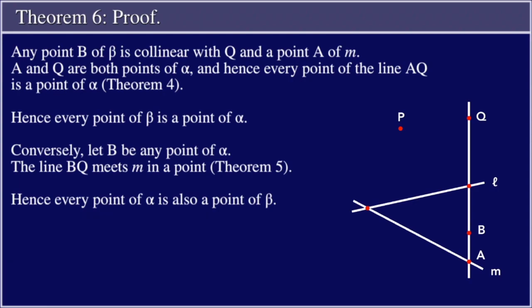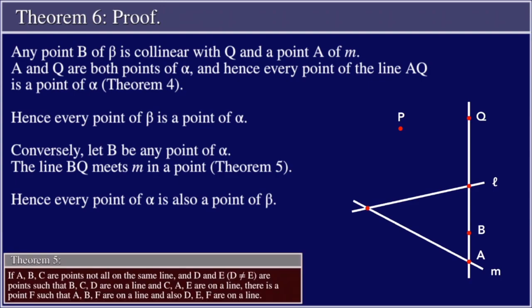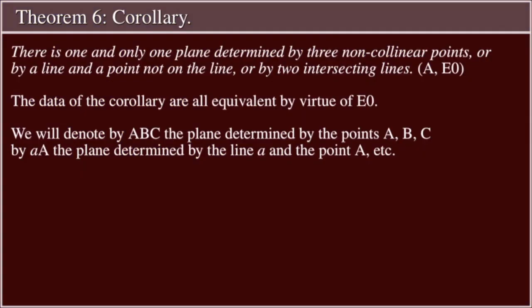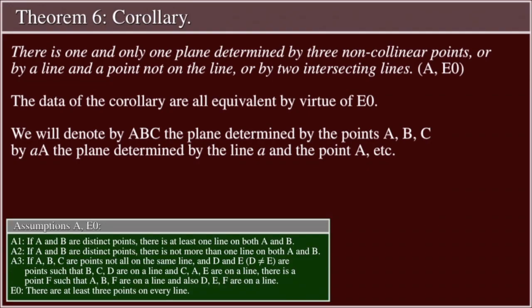Conversely, let B be any point of alpha. The line BQ meets M in a point, by theorem 5. Hence, every point of alpha is a point of beta. Corollary. There is one and only one plane determined by 3 non-collinear points, or by a line and a point not on the line, or by 2 intersecting lines, by assumptions A and E0. The data of the corollary are all equivalent by virtue of assumption E0.